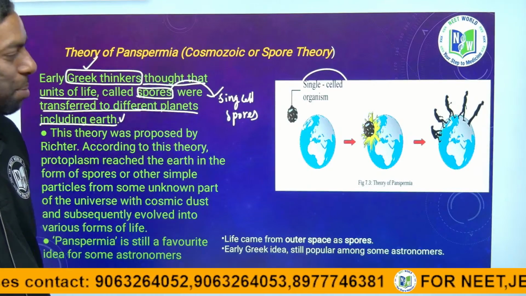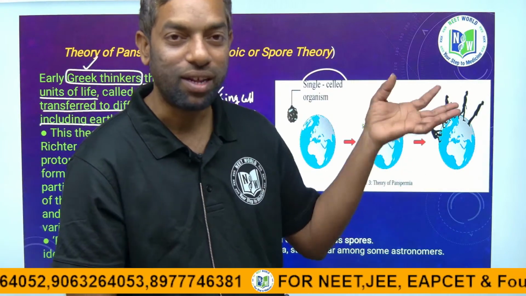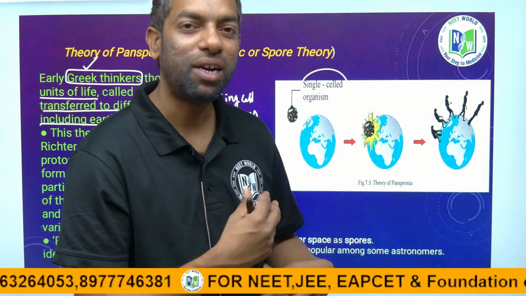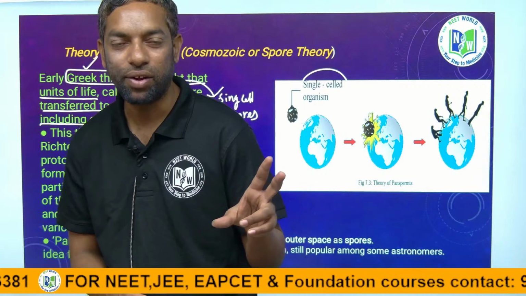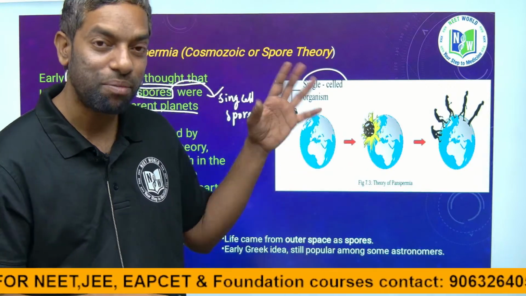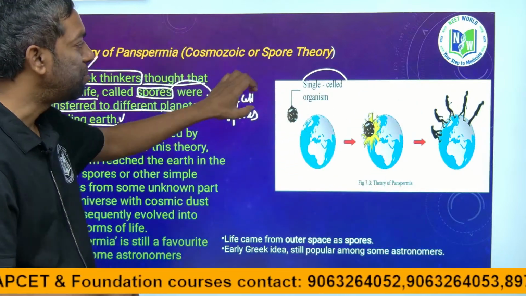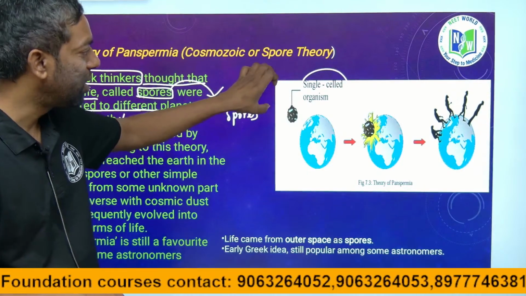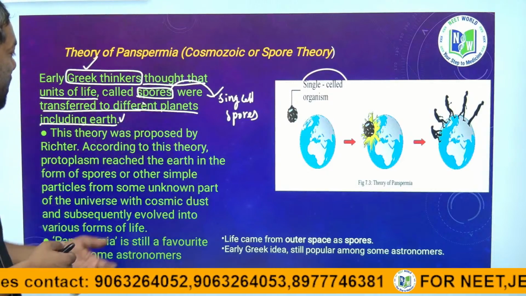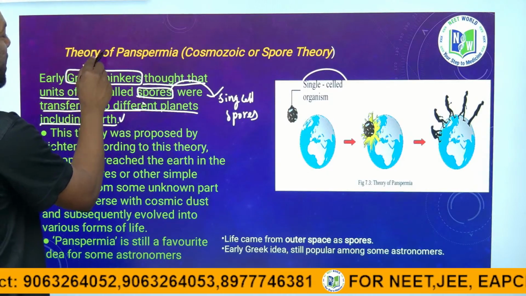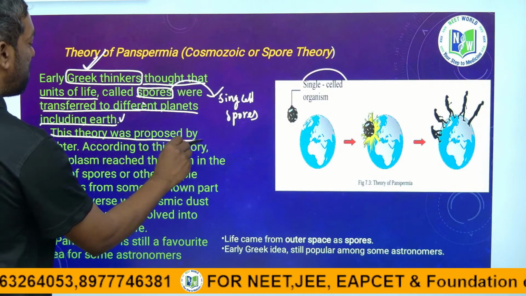They said not only Earth, the single cells were transferred to different planets, meaning there are multiple lives on multiple planets. We are on the Earth in the solar system, and the same kind of species are there on other planets also, according to this theory. Single cell organisms spread over all planets to create life. That is about the Greek thinkers, guys. This theory was proposed by Richter.